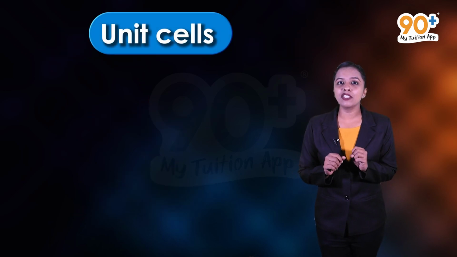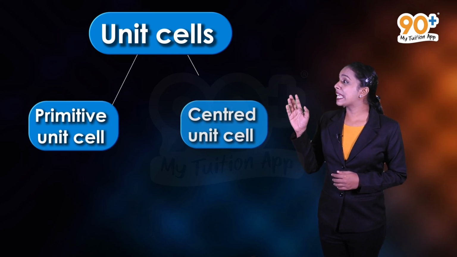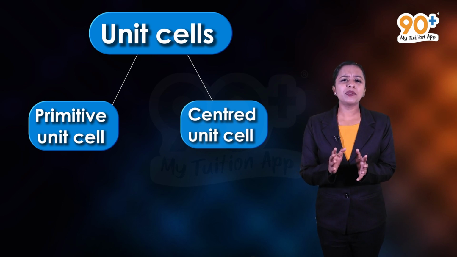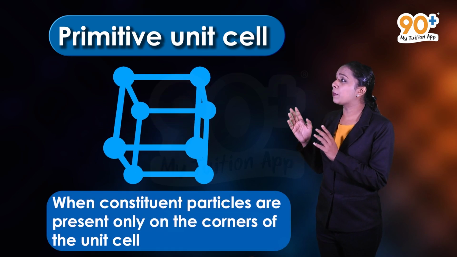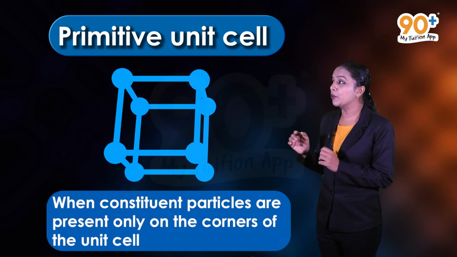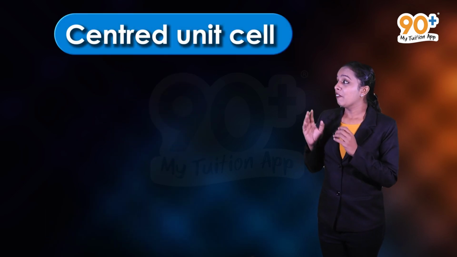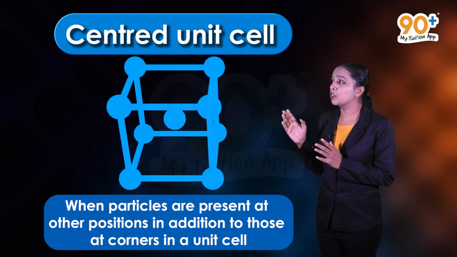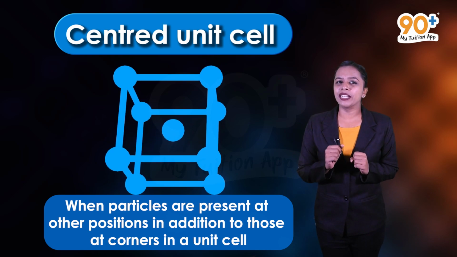Friends, do you know these unit cells are broadly classified into two? They are primitive unit cell and centered unit cell. Let's discuss them in detail. So the first one is primitive unit cell. When the constituent particles are present only at the corners of the unit cell, it is called a primitive unit cell. And when the particles are present at other positions in addition to those at corners in a unit cell, it is called a centered unit cell.